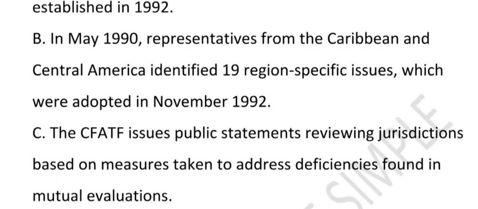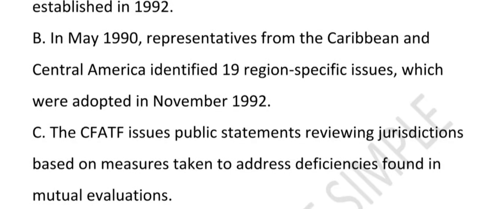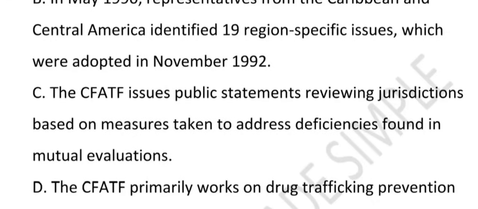Is this correct? Yes, it is correct. What does this mean? Because it means that in the year 1990, Caribbean leaders listed 19 unique problems like cash-heavy economy, tax haven. By 1992, these become official rule for the CFATF, like a team brainstorming solution before launching a product. What about option C?